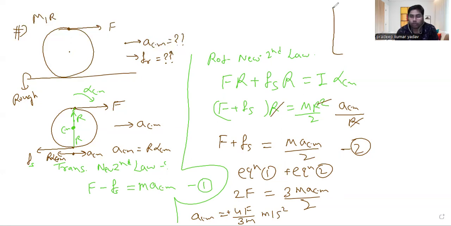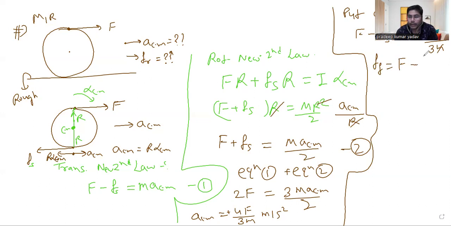Now it's time to calculate the friction. Put the value of acceleration ACM in equation 1. So what are we going to get? F minus Fs is equal to M into 4F by 3M. So here this M and this M will cancel out, and then Fs will ultimately be F minus 4F by 3. Then Fs is minus F by 3 Newton. Can you see it's coming negative? Oh my God. So what do you mean by that?